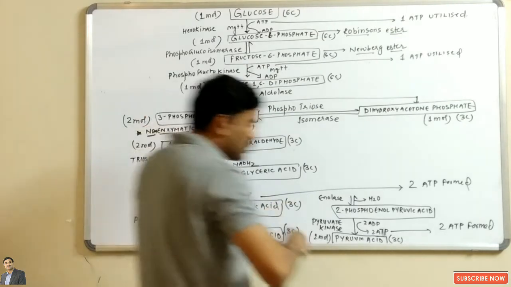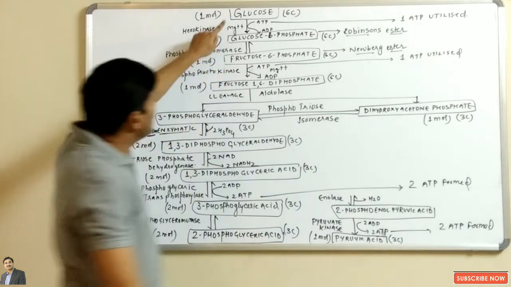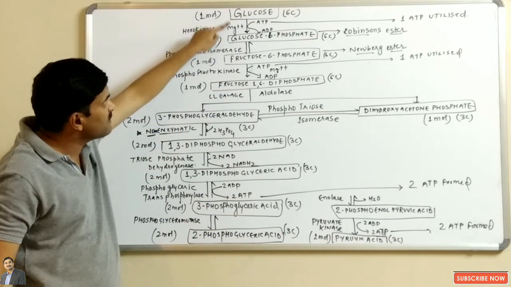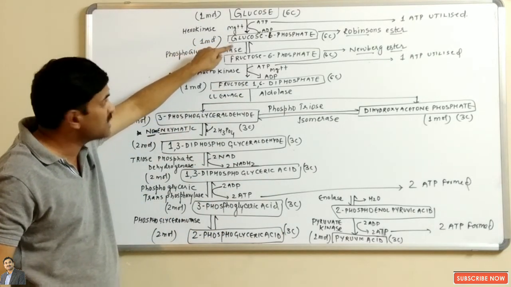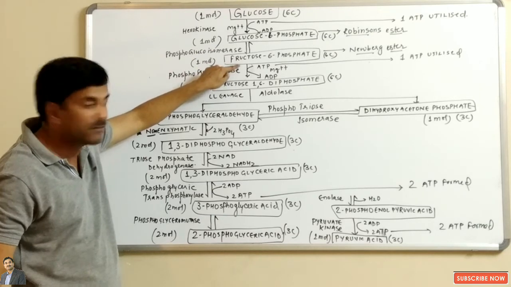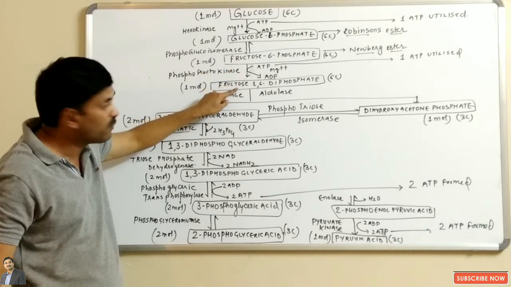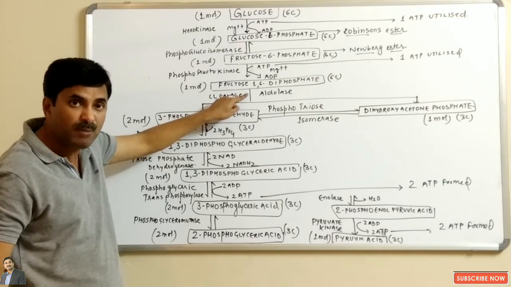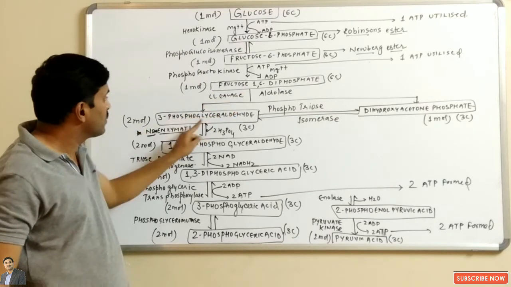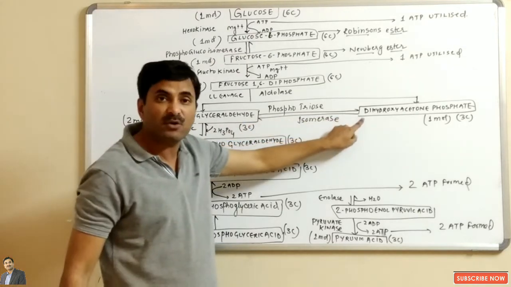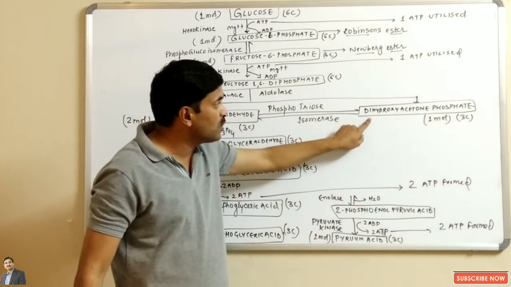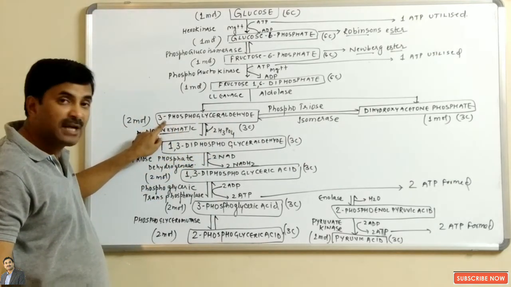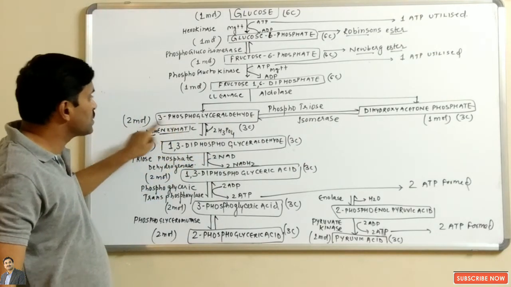Okay, so you can see here in this process that glucose is broken down into pyruvic acid. Glucose is first converted into glucose 6-phosphate. Glucose 6-phosphate is converted into fructose 6-phosphate. Fructose 6-phosphate is converted into fructose 1,6-diphosphate. Fructose 1,6-diphosphate is converted into 2 compounds, 3 carbon each, 3-phosphoglyceraldehyde and dihydroxyacetone phosphate. Now the 1 molecule of dihydroxyacetone phosphate is converted into 3-phosphoglyceraldehyde. So we will be treating now 2 molecules of 3-phosphoglyceraldehyde.